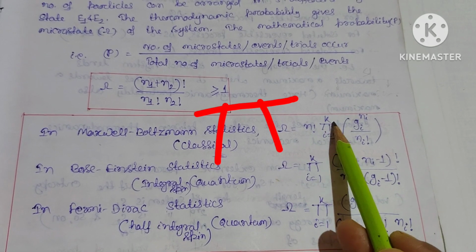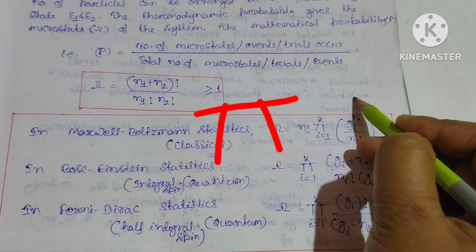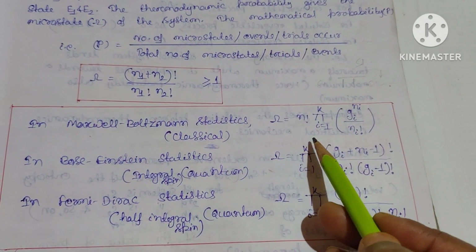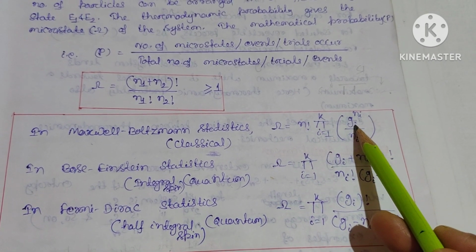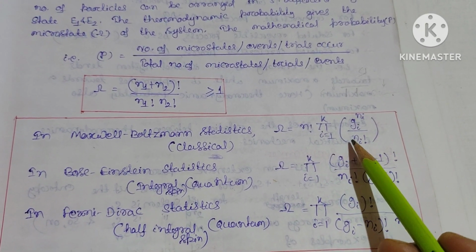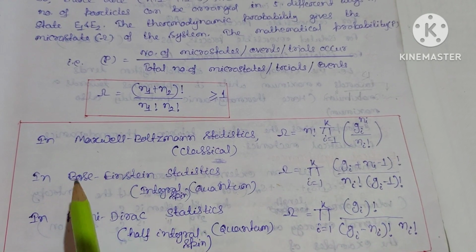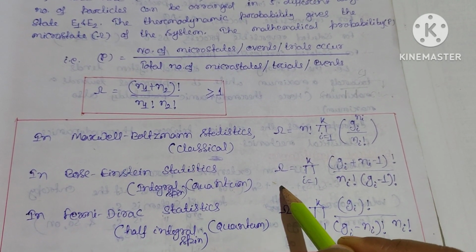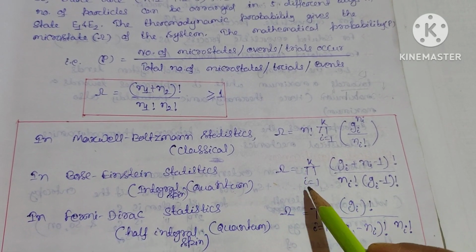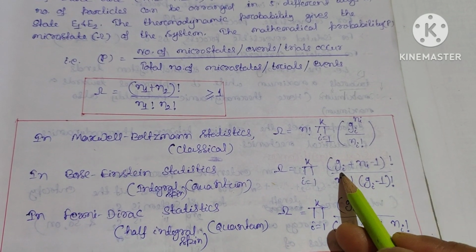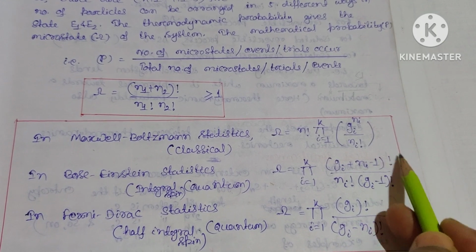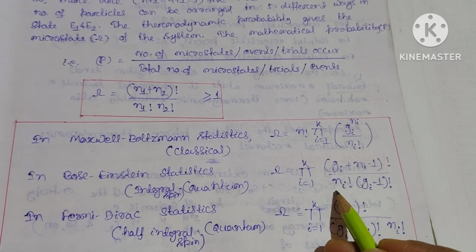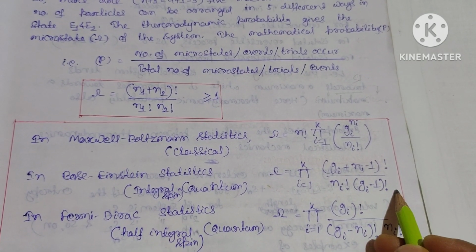This is the product over symbol, that is, product over i equal to 1 to k of gi power ni divided by ni factorial. But in the case of Bose-Einstein statistics, the number of microstates is equal to the product over i equal to 1 to k of (gi plus ni minus 1) whole factorial divided by ni factorial into (gi minus 1) whole factorial.